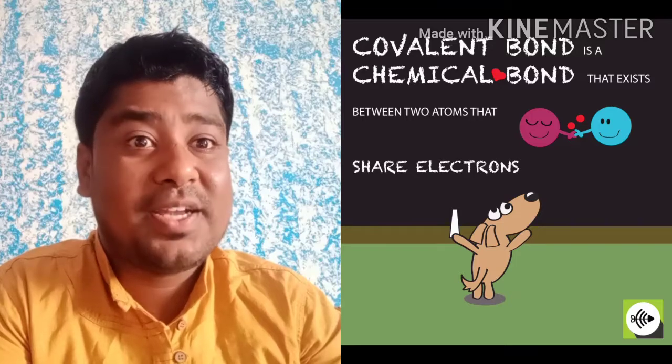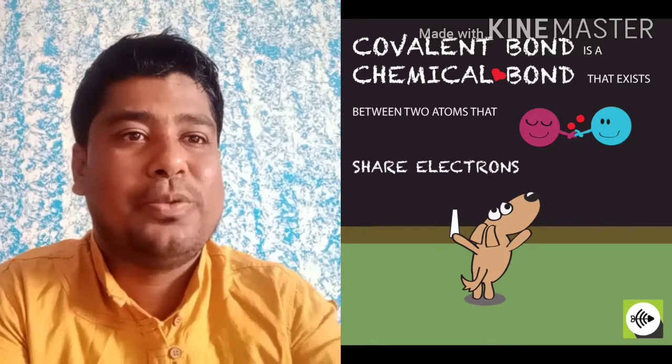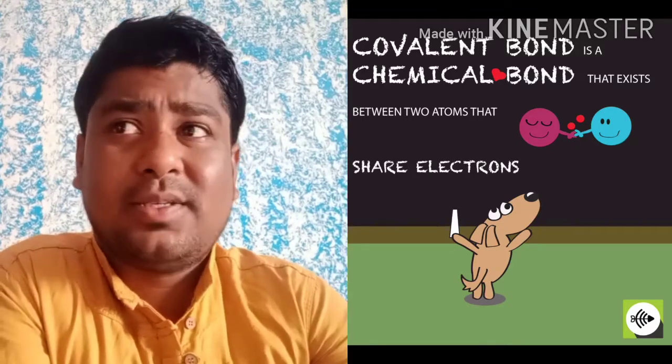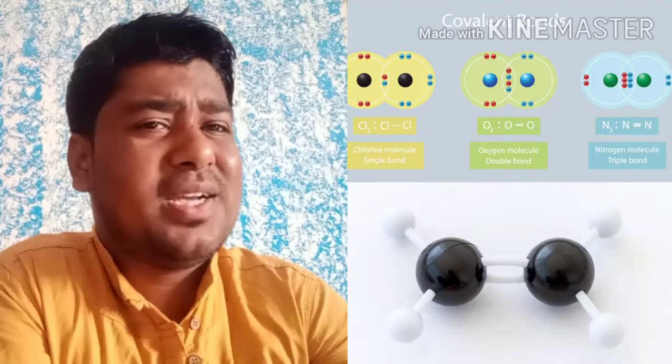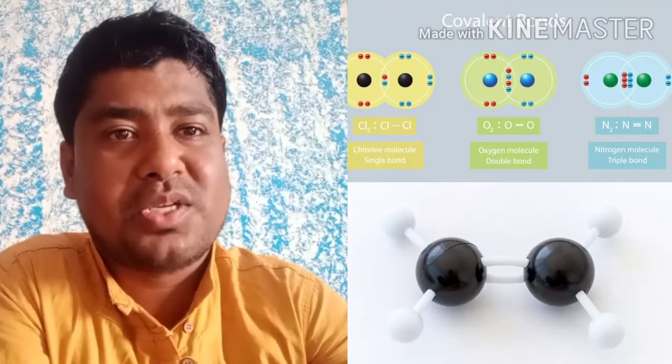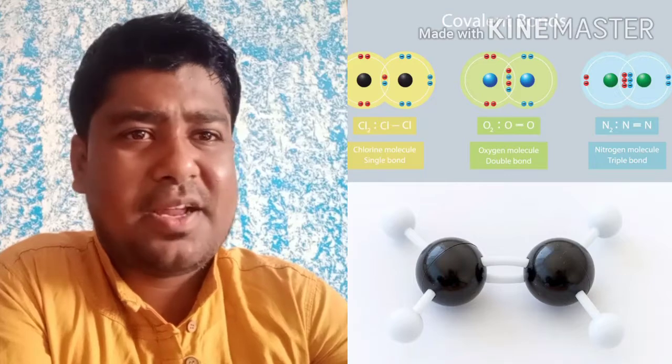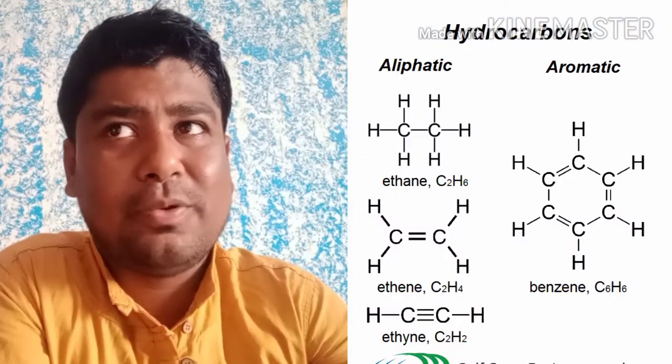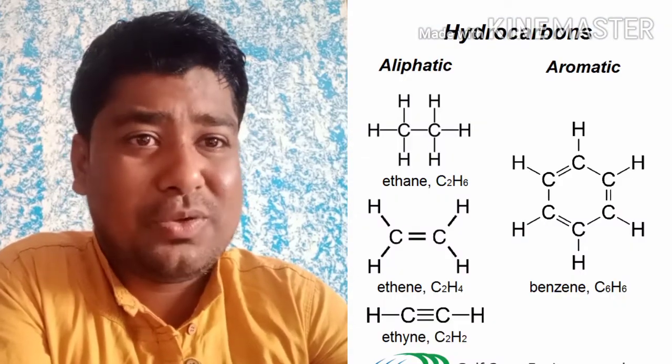So let's see what the properties of covalent compounds are. Some covalent compounds are like hydrogen and oxygen molecules, and there are polyatomic molecules also. Many different elements are bonded and form polyatomic compounds. We are going to learn in much more detail. Don't worry about it now.